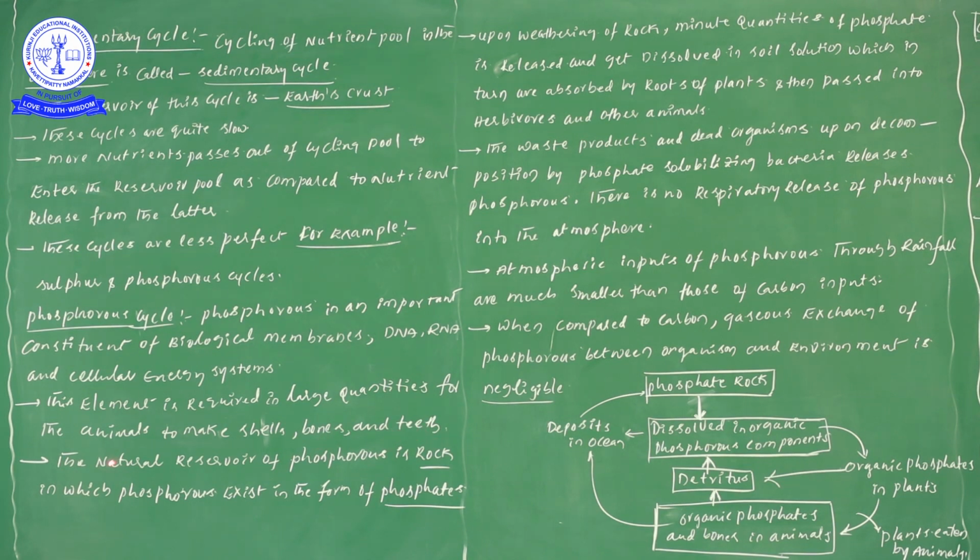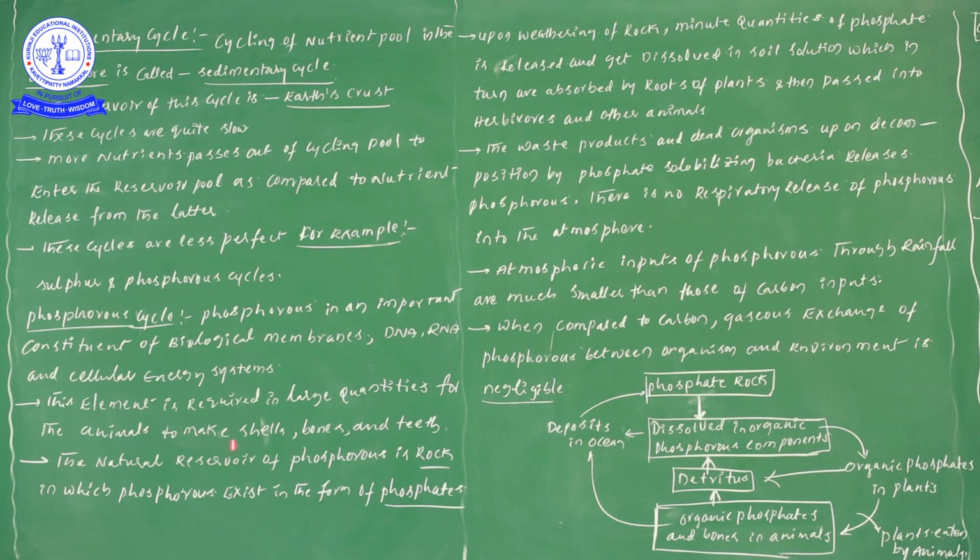Likewise, in animals to make shells, bones and teeth, definitely phosphorus is required.